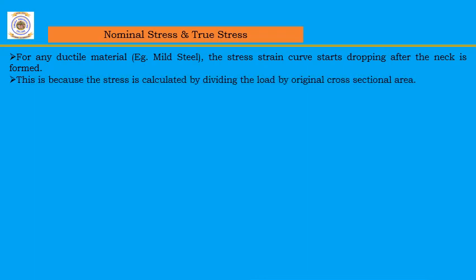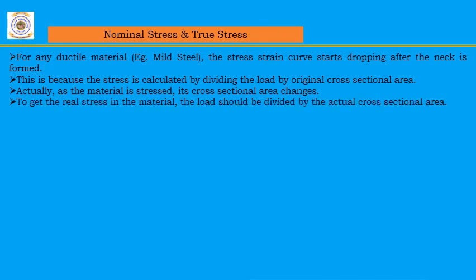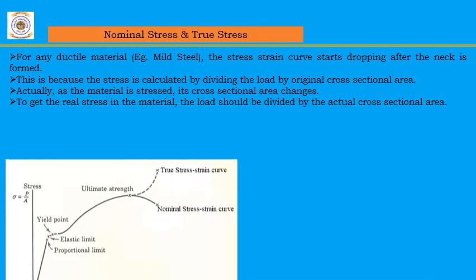This is because we have calculated stress by dividing by its original cross-sectional area. But in actual practice, as the specimen is loaded, its cross-sectional area keeps on reducing or changing. So to get the actual or true stress of the sample, the load should be divided by its actual cross-sectional area.